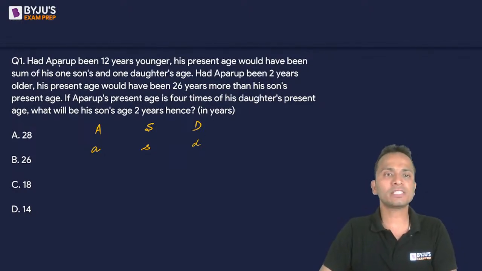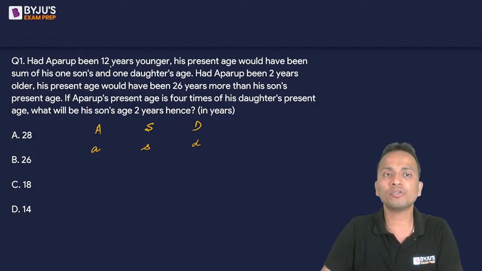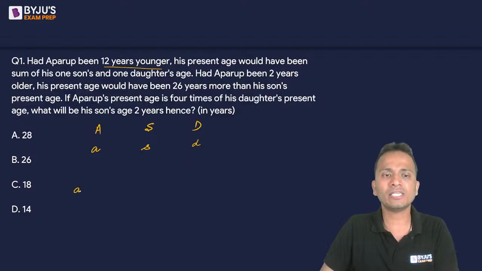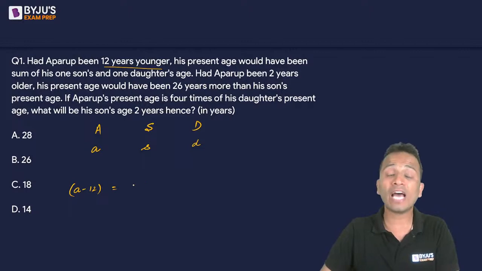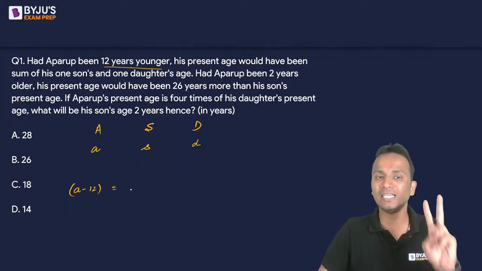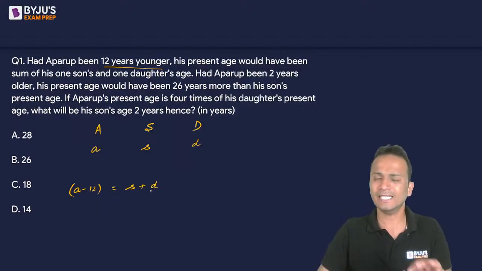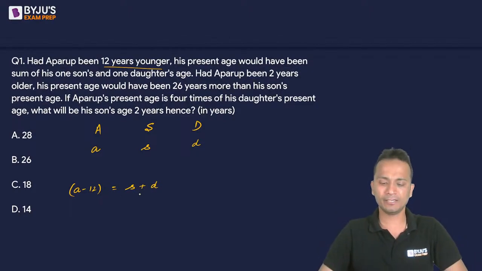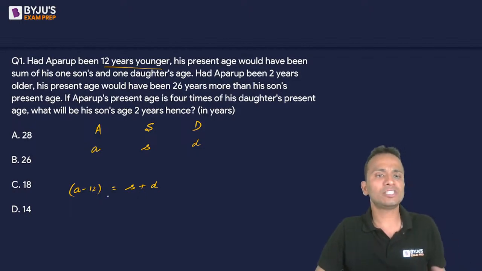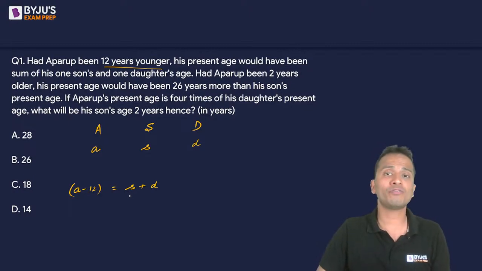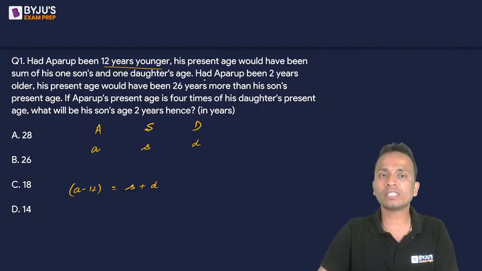Okay. Now, the first statement says that had this person been 12 years younger, that means if his age were A minus 12, then his age would have been the sum of his son and the daughter. So A minus 12 would be equal to S plus D. This is the first equation that we have in our hand. So if his age were 12 years less, then his age would have been the sum of the ages of his son and the daughter. Right. Now let's move on to the second equation.